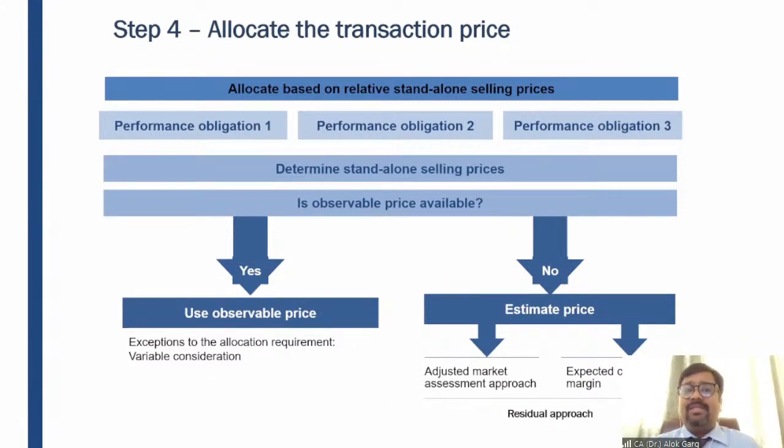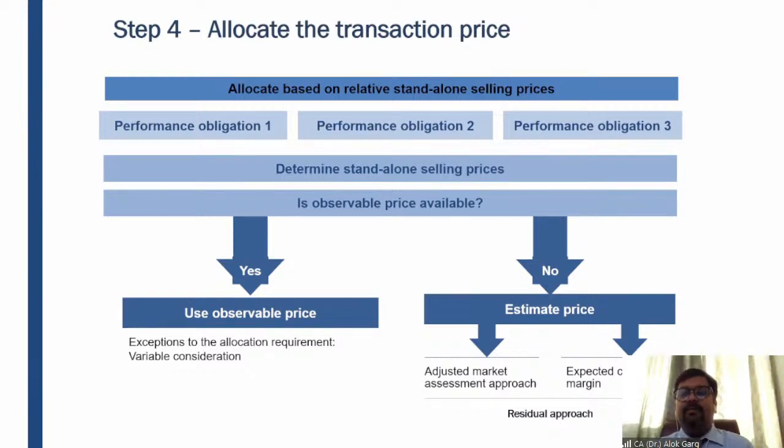Now the time has come to step 4, and let me tell you, step 4 and step 5 are very small steps, right? The larger steps were steps 1, 2, and 3. Coming to step 4, once you have identified that yes, it is a contract with the customer, and you have already identified the performance obligations, you have also identified the transaction price by factoring in variable consideration, significant financing component, which is the time value of money, non-cash consideration if there is any, and consideration payable to a customer if there is any, right? So after considering these 4 aspects, you have finalized your transaction price.